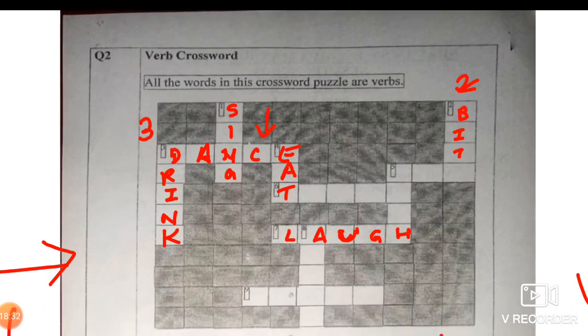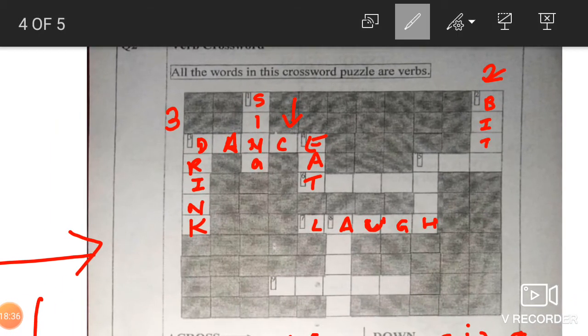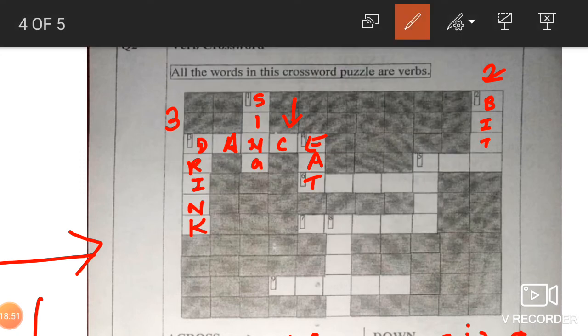Okay, once again. First we'll do once again. Now yes, SKIP, skip. Okay, then let us see once again number 8.